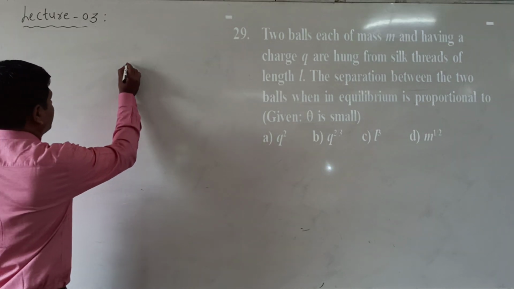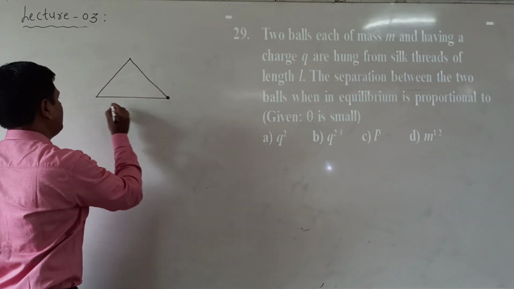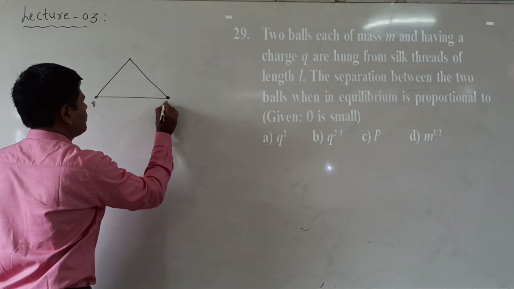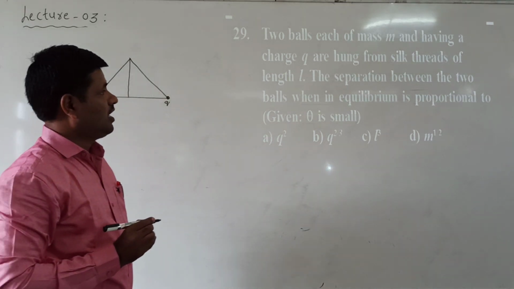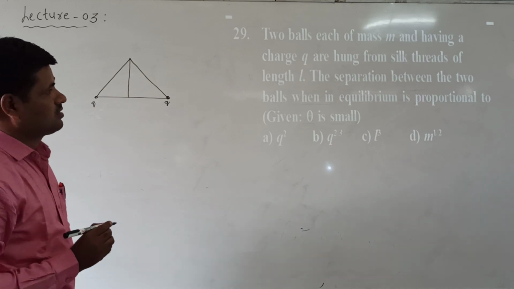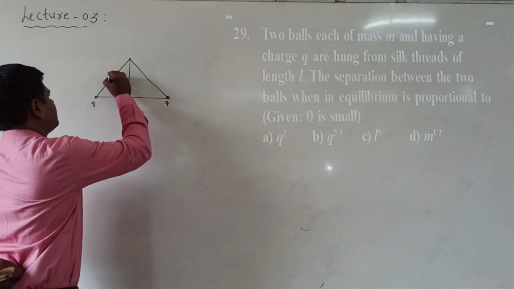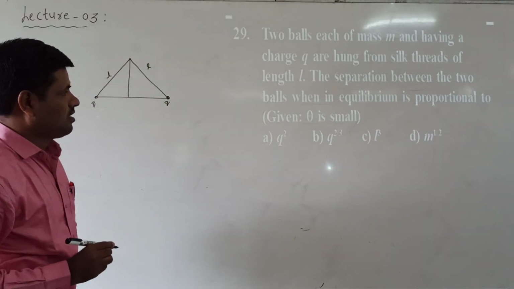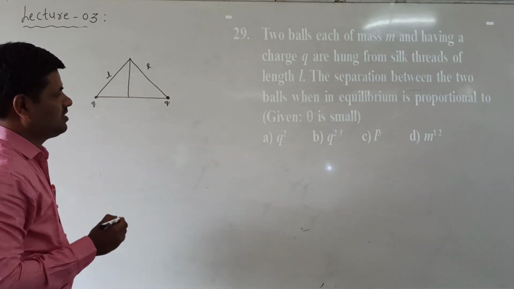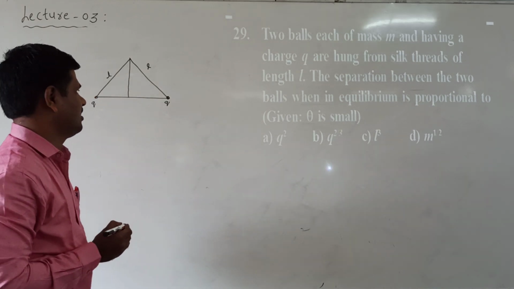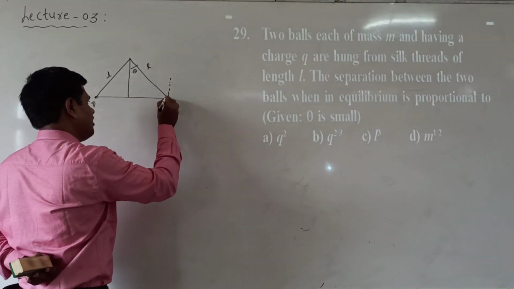Next we come to question number 29. Here two balls are considered, each having the charge q. Now they are hanging from silk threads of length L. The separation between the two balls in the equilibrium position, and how it changes with the angle, is being asked. Here theta is very small. Here the angle is theta, and this angle is also theta.